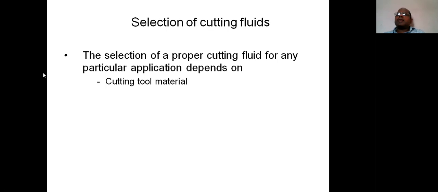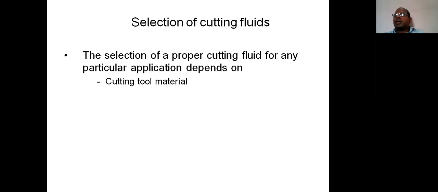So the cost is less compared to making the complete body with carbide, which is very, very high. That's why a small portion of carbide is brazed to a required length of body. Whenever a carbide cutting tool is used, the rate of heat produced is very high.